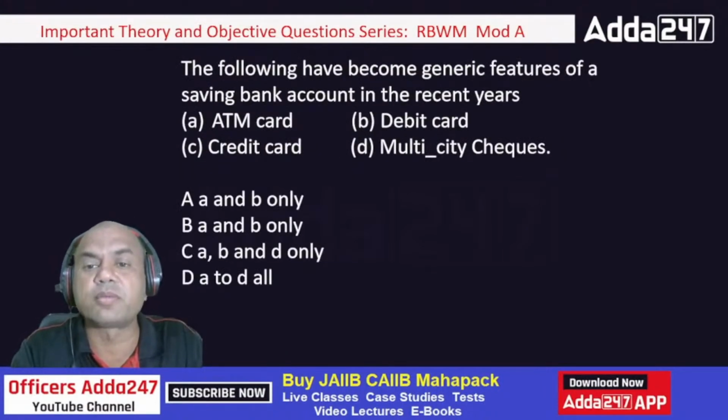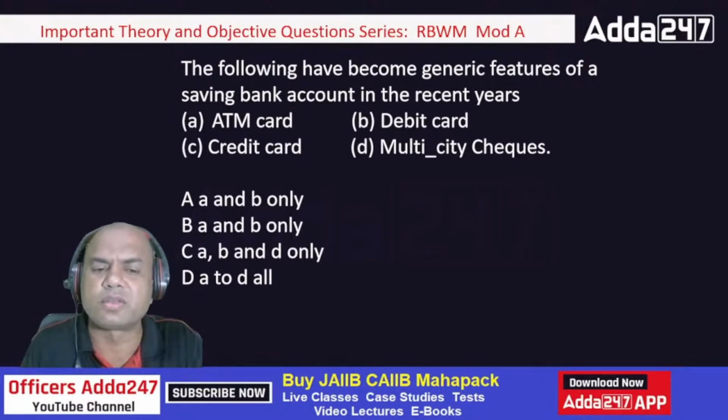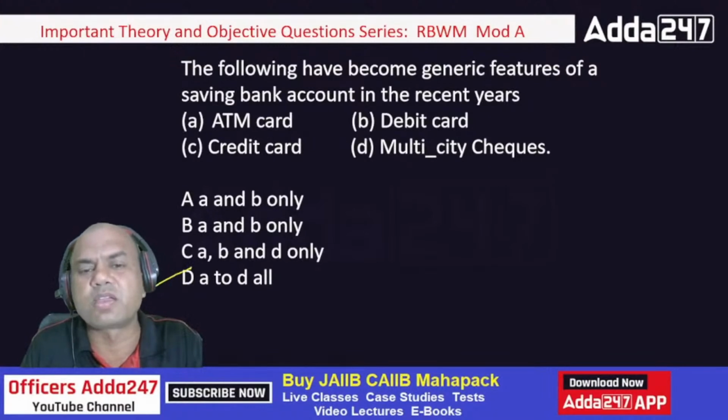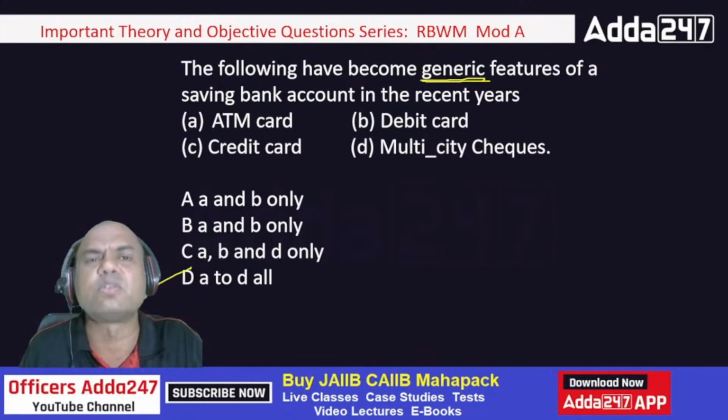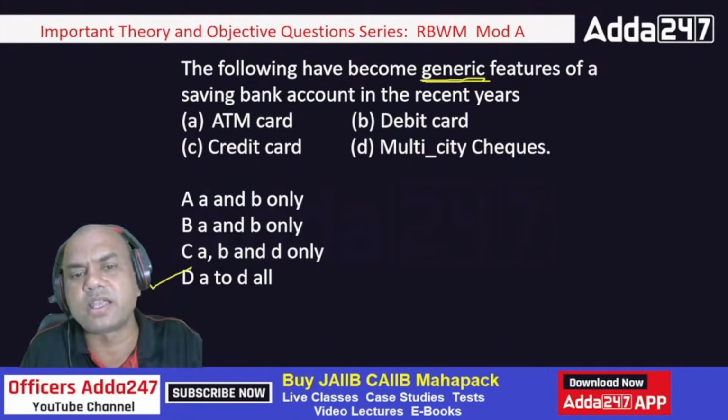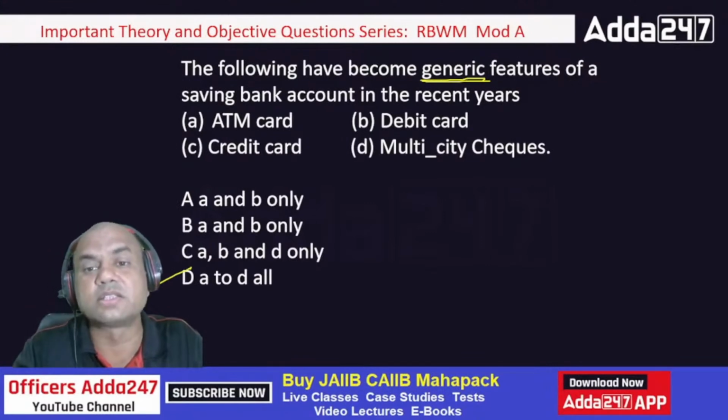The following have become the generic features of saving bank account in the recent years. So now this is a common answer, isn't it? ATM, debit, credit, and multi-city. All of them. These are the generic features. Generic means if you are giving something to the customer, like an ATM card or debit card, the customer will say, so what? Everyone is giving me this. ATM also, debit also, credit also, multi-city also. That is known as a generic feature.